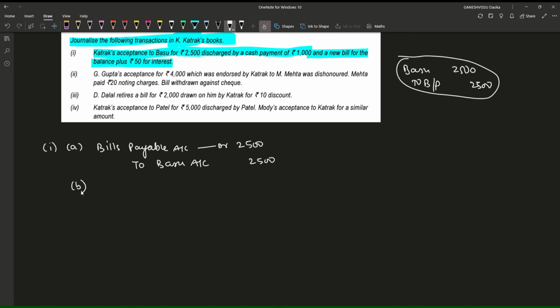Okay, now the second entry would be what? For this interest due, interest expense, right? Interest account at our to Basu account, because Basu is our creditor. 50 rupees is the interest amount, and we are going to make some payment, for which we write the entry Basu account at our to Cash.